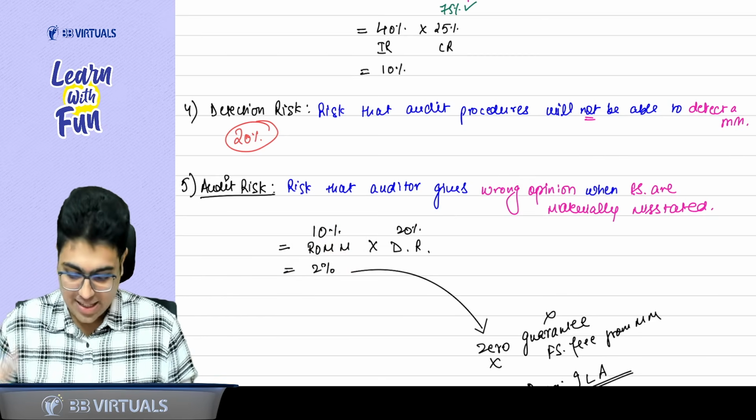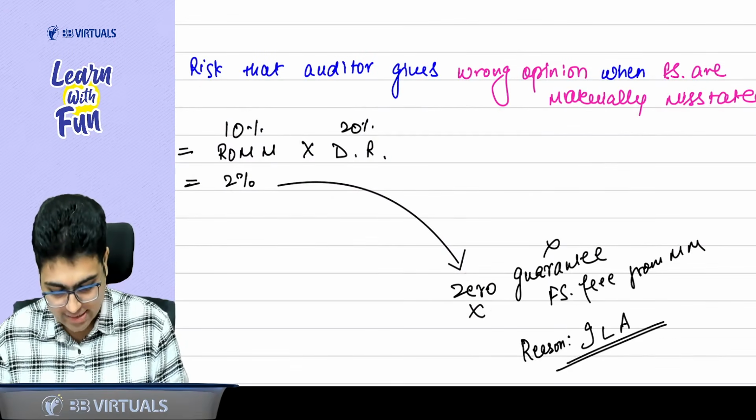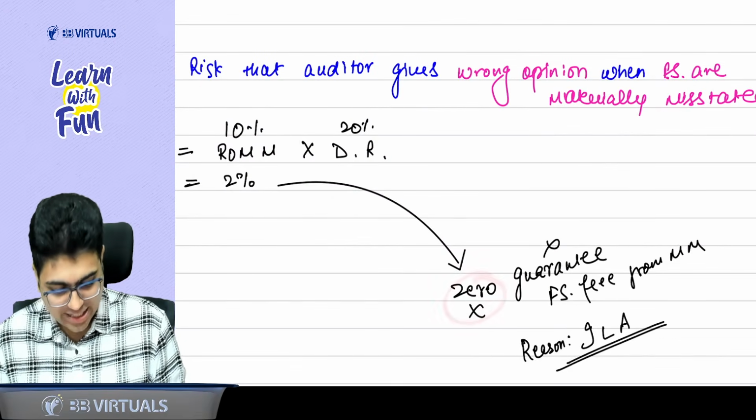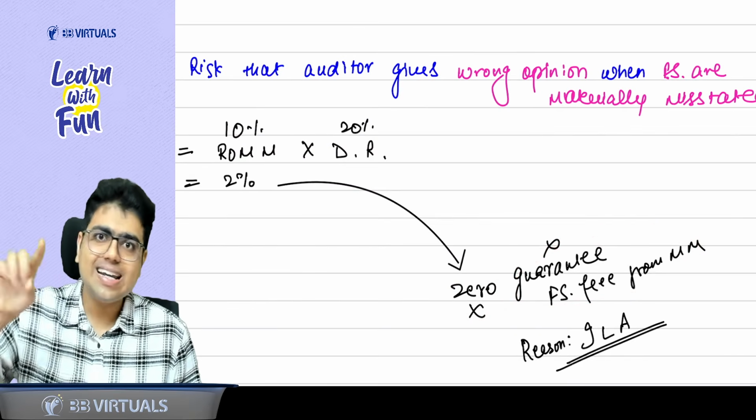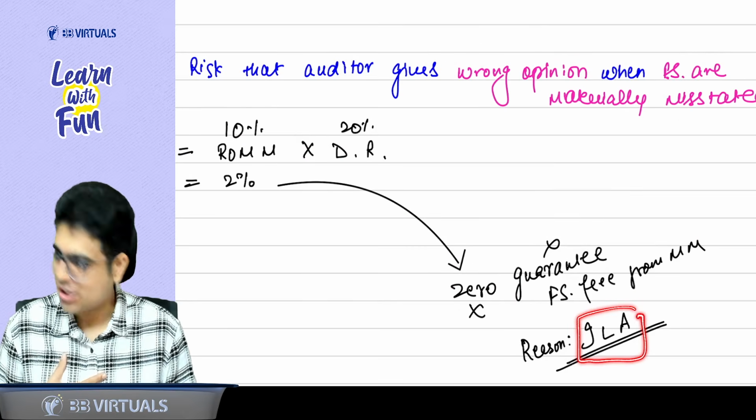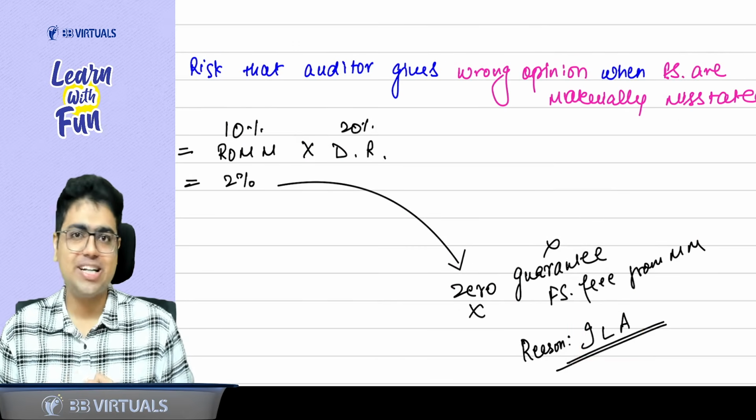That's it. Now, sir, can I make the audit risk zero? No. Can I give a guarantee that financial statements are free from material misstatement? No. What is the reason? Inherent limitation of auditing.